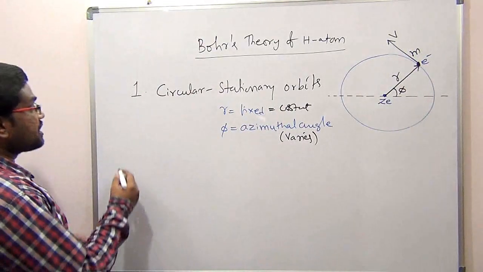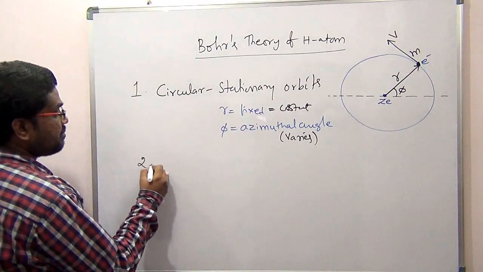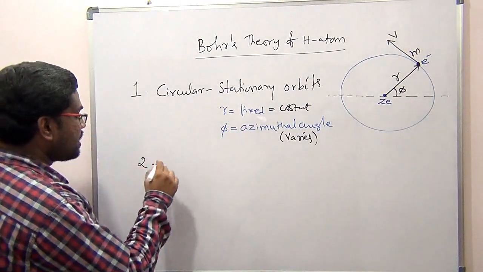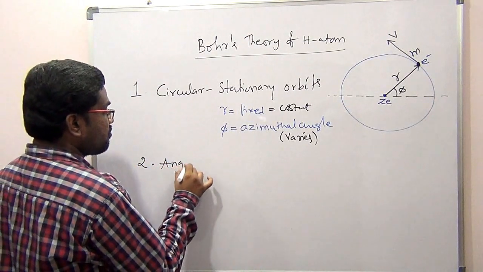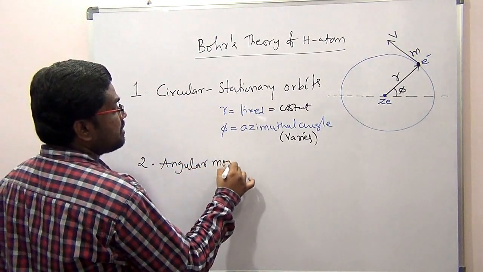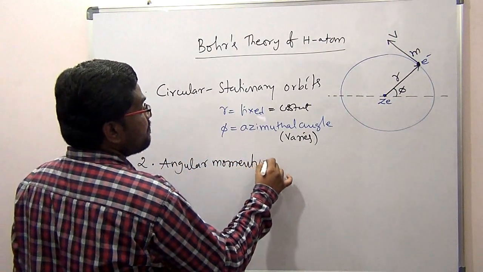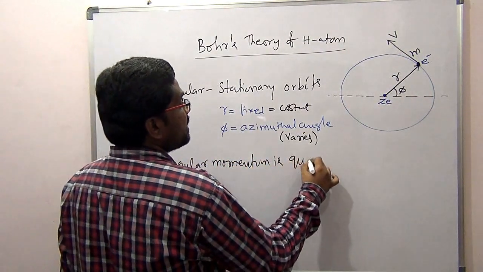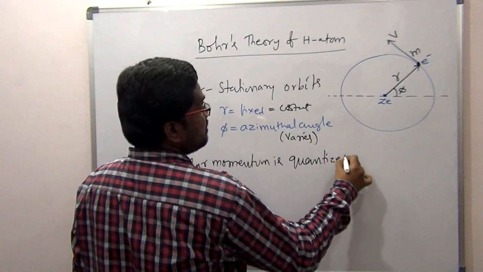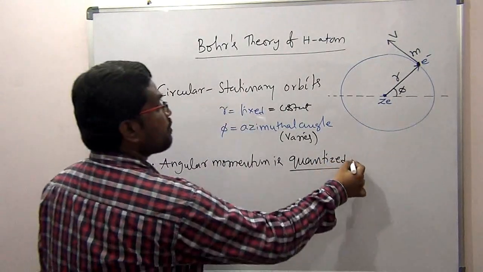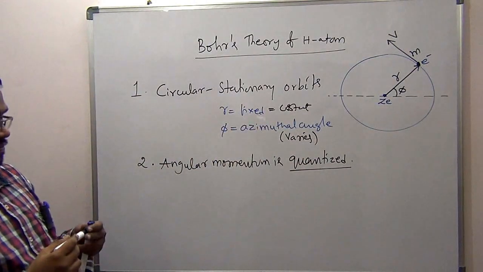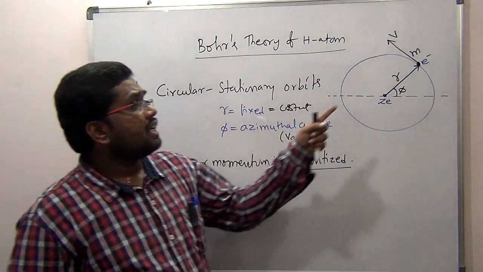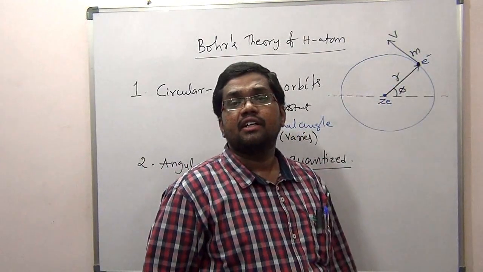Then what is the second postulate? The second postulate is that angular momentum is quantized. Angular momentum is quantized. Now let's see here. First of all, we will calculate the angular momentum.